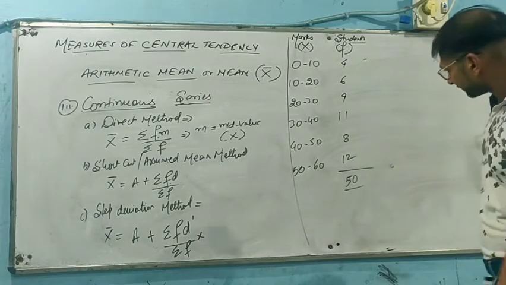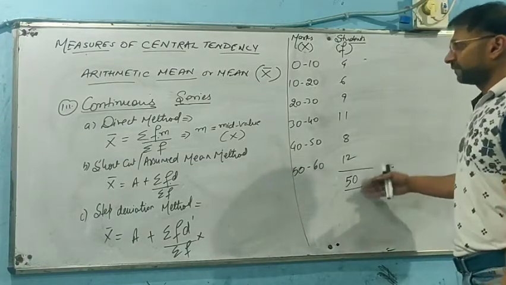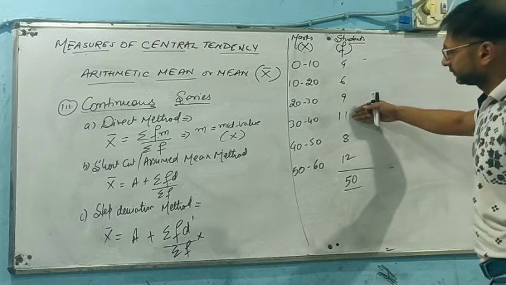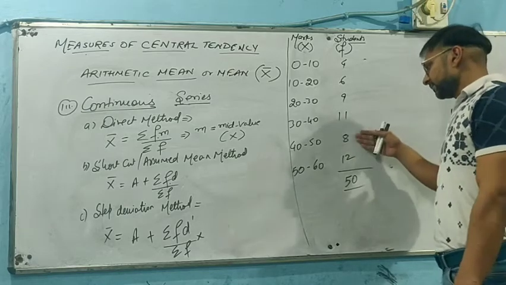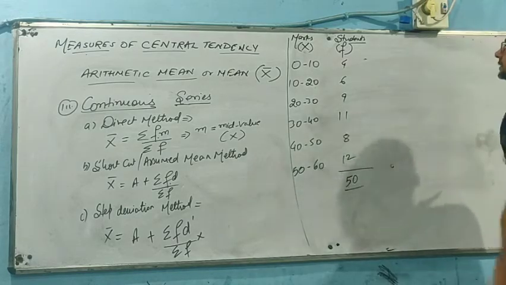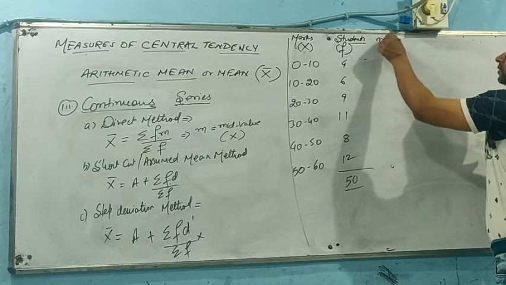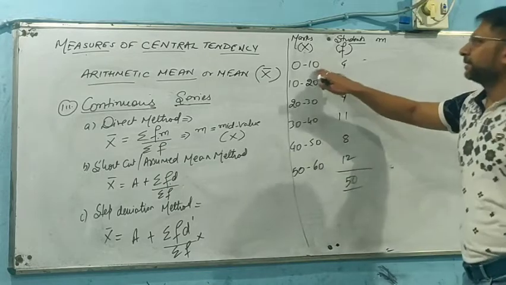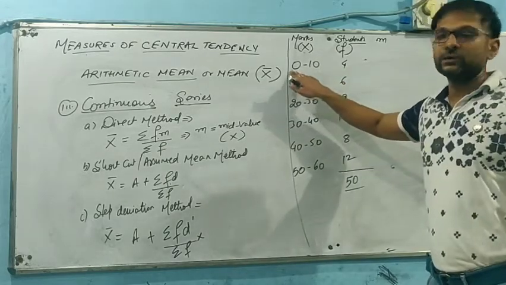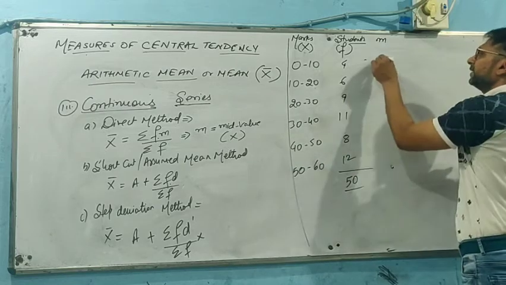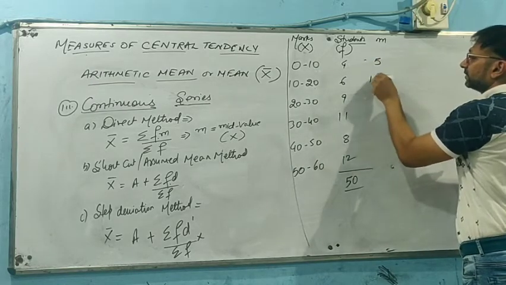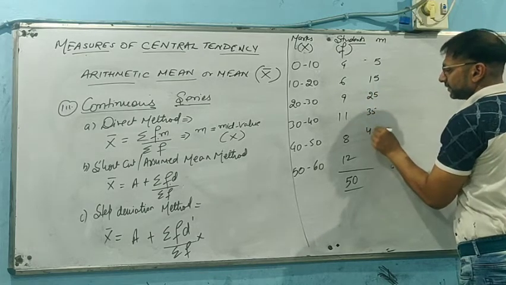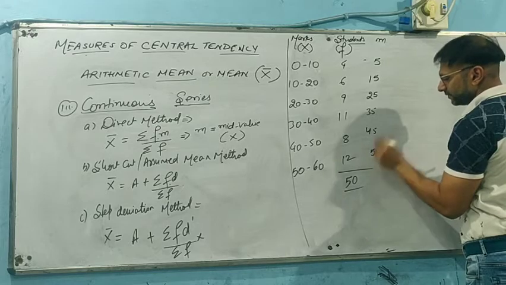So let us see whether we are getting the sum 50 or not. 6 plus 4, 10, 10 plus 9, 19, 19 plus 11 is 30, 38, and 12, 50. Fine. So we are going to continue with finding the mid value. Mid value will be obtained as the upper limit plus lower limit divided by 2. So 10 plus 0 divided by 2 will be 5. If this will be 5, this will be 15, then 25, 35, 45 and 55.